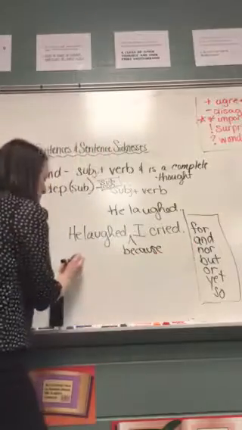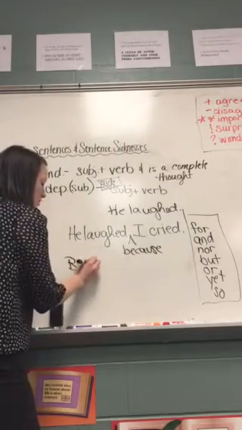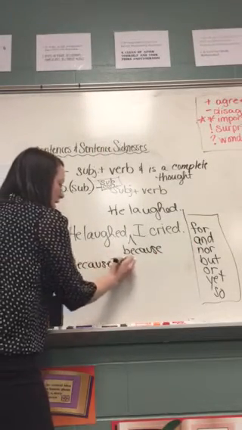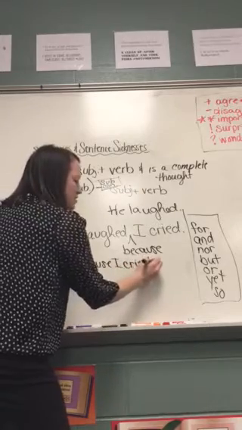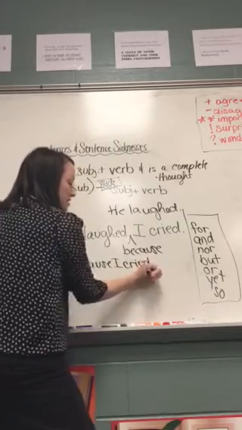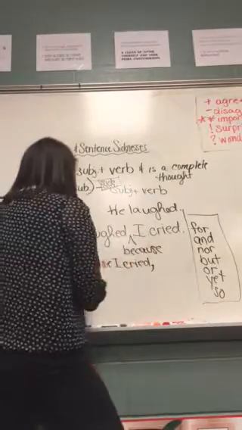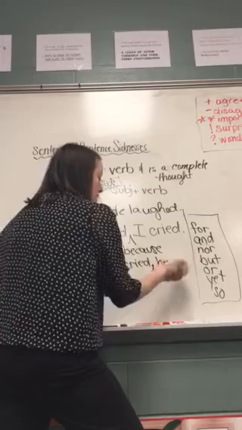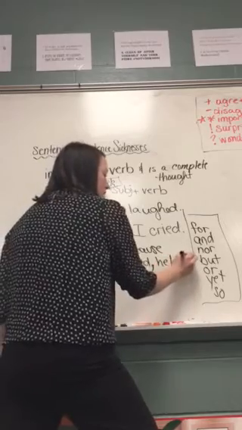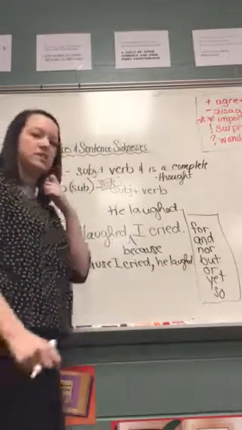If I have it at the beginning of a sentence, because I cried, after that phrase, then you would need a comma, because this is now an introductory subordinate clause, an introductory phrase. Because I cried, he laughed. Period at the end, hard to see that.